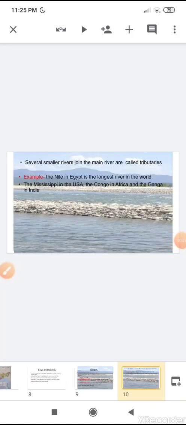Several small rivers that join the main river are called tributaries, and an example of river is the Nile in Egypt, which is the largest river in the world. So student, which is the largest river in the world? The Nile is the largest river in the world.